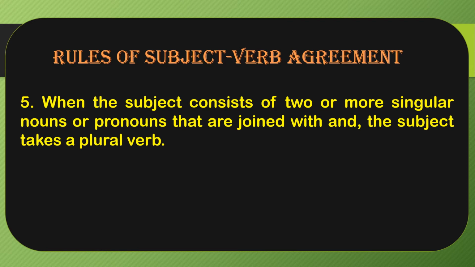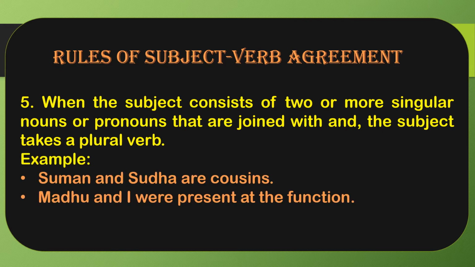So the subject takes a plural verb at that time. For example, Suman and Sudha are cousins. So Suman and Sudha, two nouns are here, bacha. You can see, right? Suman and Sudha are cousins. So we are using the plural verb are over here.